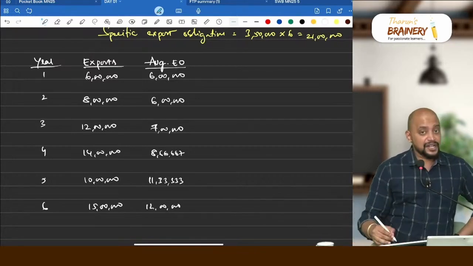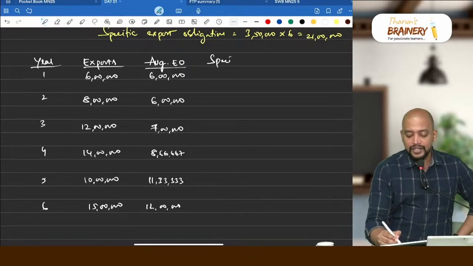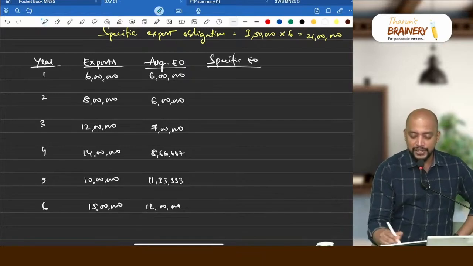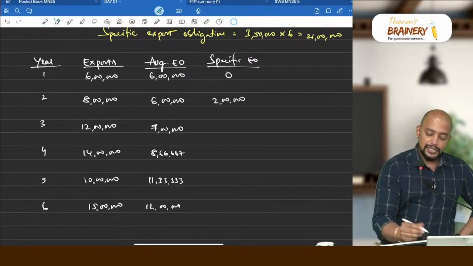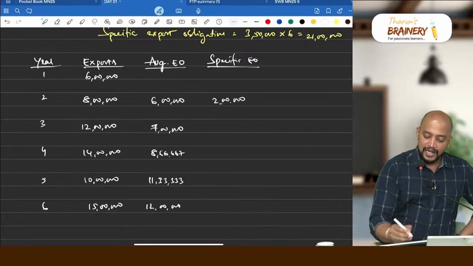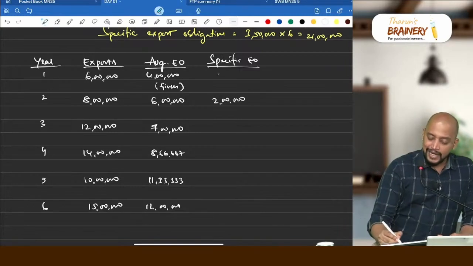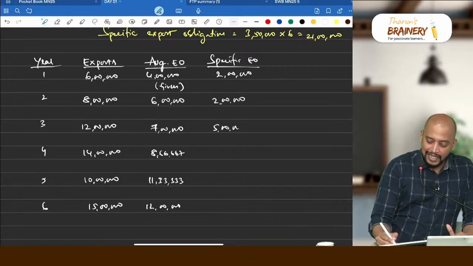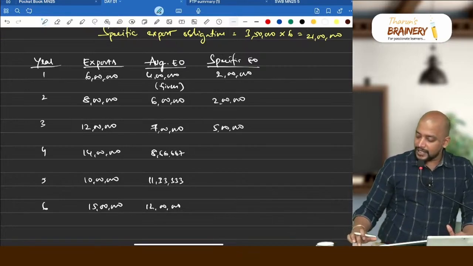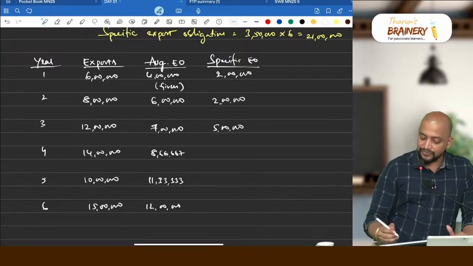This is our average export obligation. And what will be the specific export obligation? Over and above this, here 0, and here 8 minus 6, 2 lakhs. Suppose somewhere it is like 4 lakhs, assumed, based on the previous 3 years, then 2 lakhs will be counted. Here again 2 lakhs, here 12 minus 7, that will be 5 lakhs, and 14 minus 8.67, that is 5 lakh